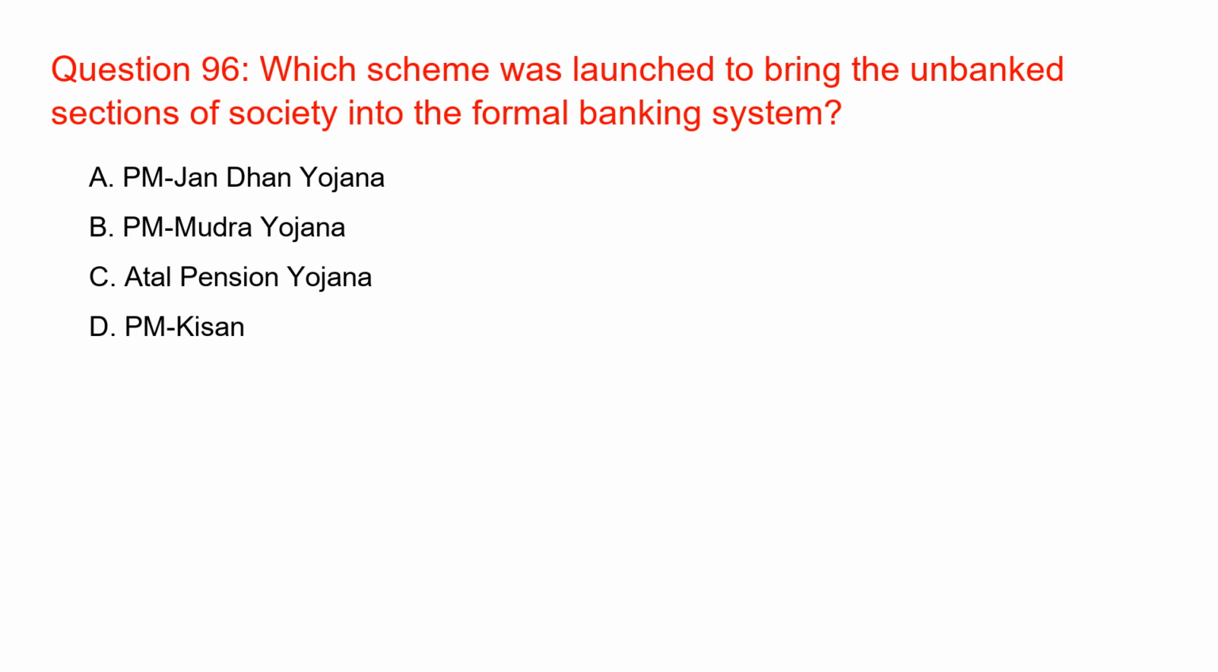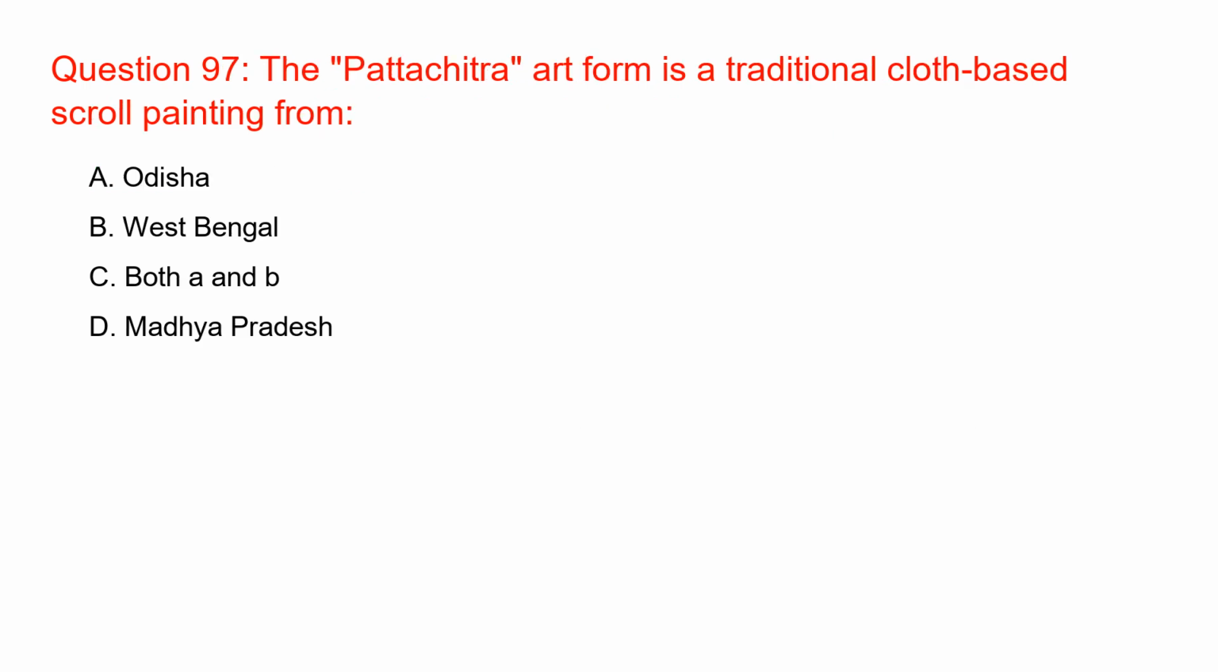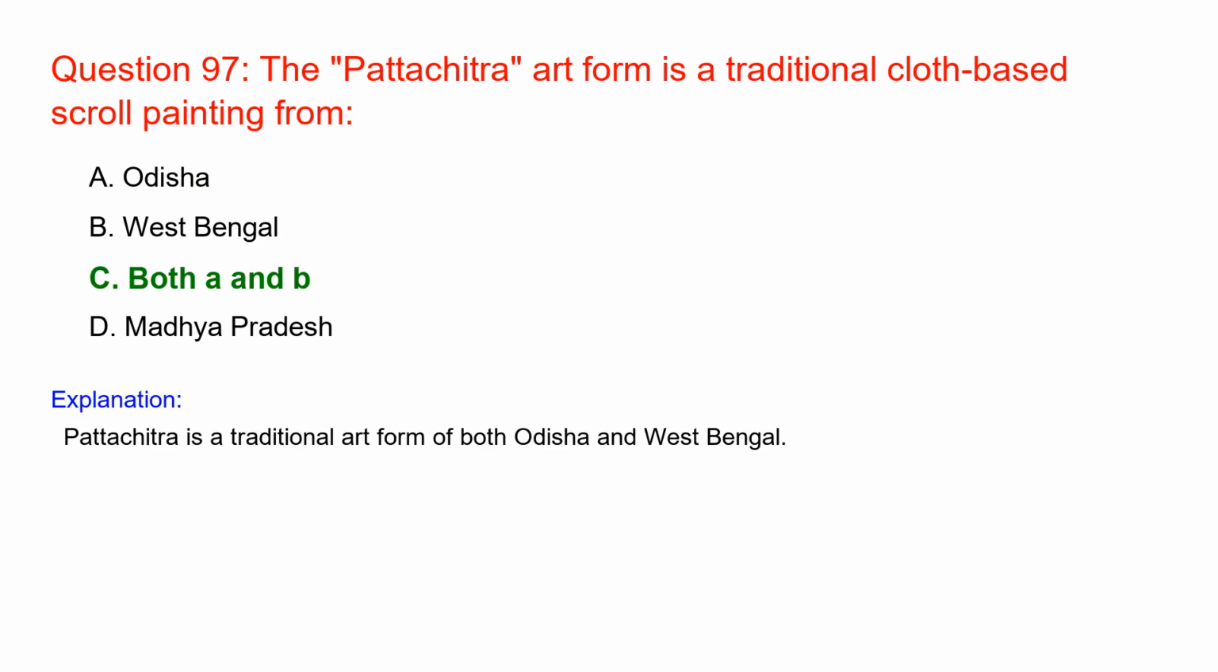Which scheme was launched to bring the unbanked sections of society into the formal banking system? PM Jan Dhan Yojana. PMJDY is a national mission for financial inclusion to ensure access to financial services like banking and pensions. The Pattachitra art form is a traditional cloth-based scroll painting from both A and B. Pattachitra is a traditional art form of both Odisha and West Bengal.